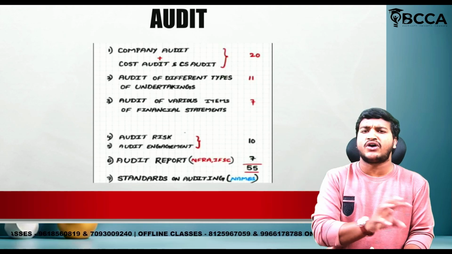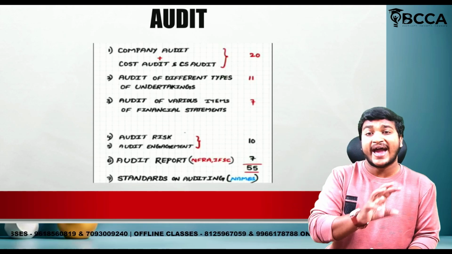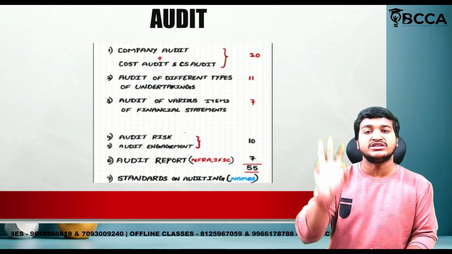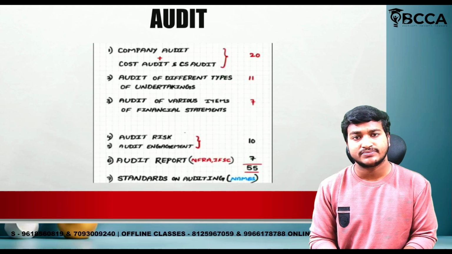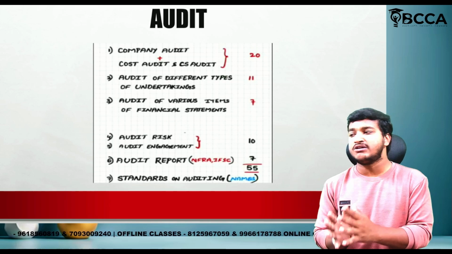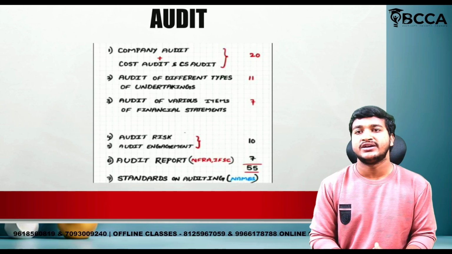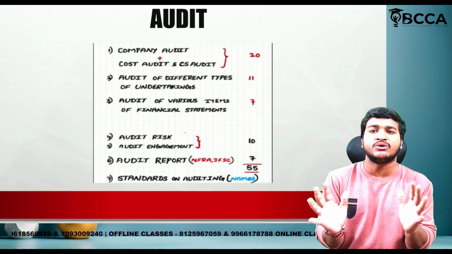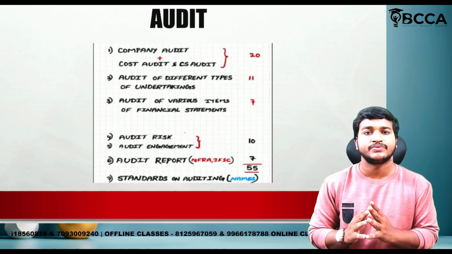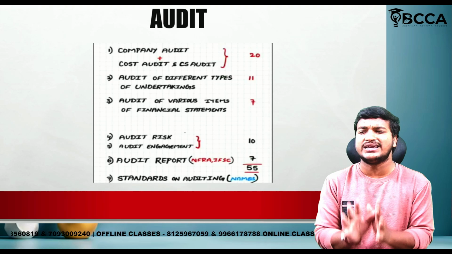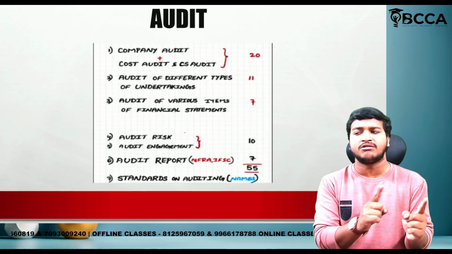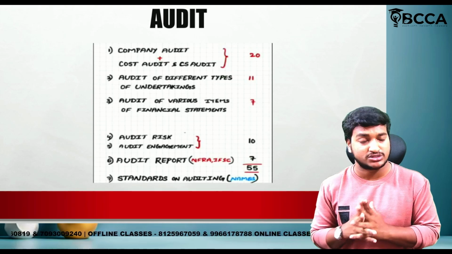If you are expert, if you are perfect with the three chapters, definitely you will get very good marks. Sir, first one, company audit and cost audit and CS audit. My students definitely they are very good with respect to concept. Other students, in the marathon, I discussed in detail complete company audit and CS audit and cost audit.